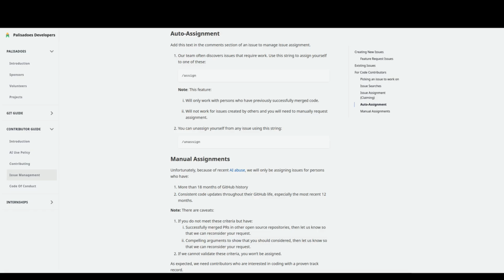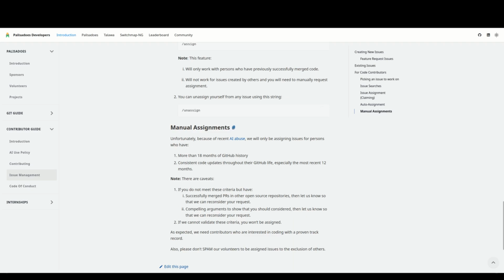With manual assignments, we generally want to make sure that the person has about 18 months of GitHub history, that they have consistent updates throughout their GitHub life, especially the most recent 12 months. And the reason for this is because we've been having very high incidents of AI slop in pull requests and issue creation. And we want to make sure that people just don't create a brand new account just for the purposes of practice. We are looking for people that are more serious, and this has helped.